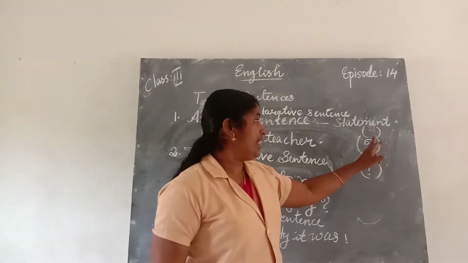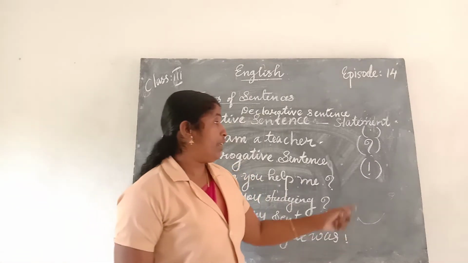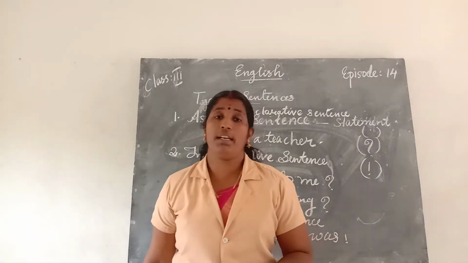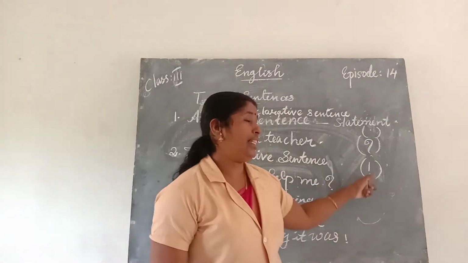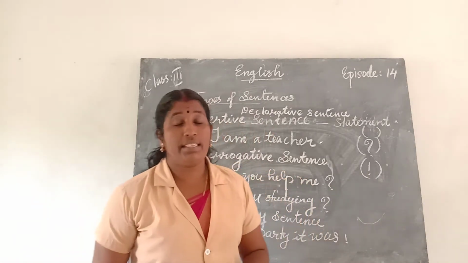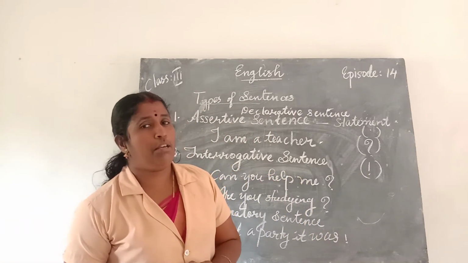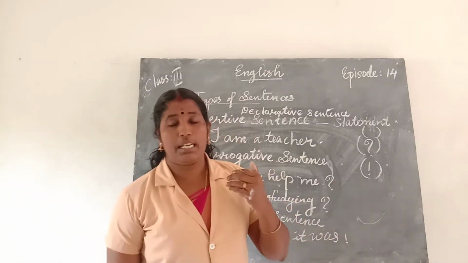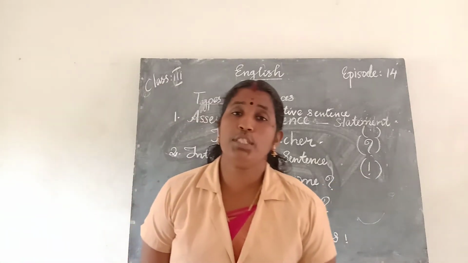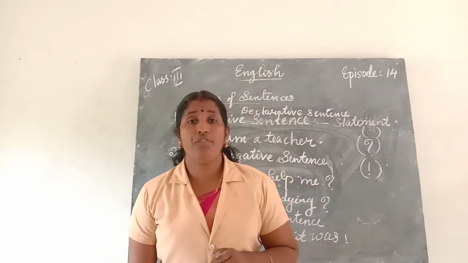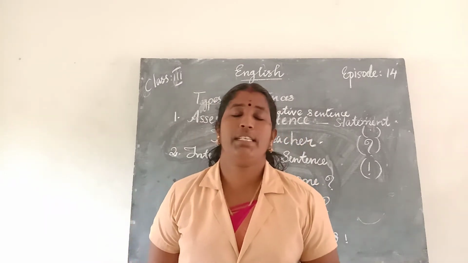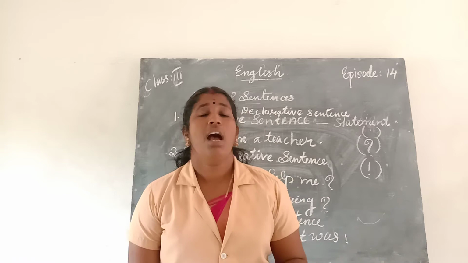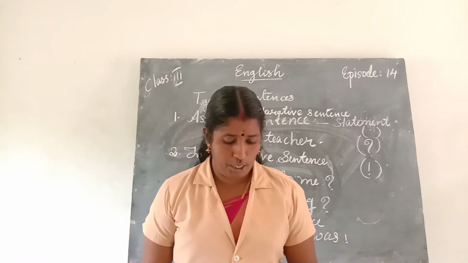Okay. An assertive sentence ends with a full stop. An interrogative sentence ends with a question mark. Then an exclamatory sentence ends with an exclamation mark. An exclamatory sentence is used to express our sudden feelings or emotions.